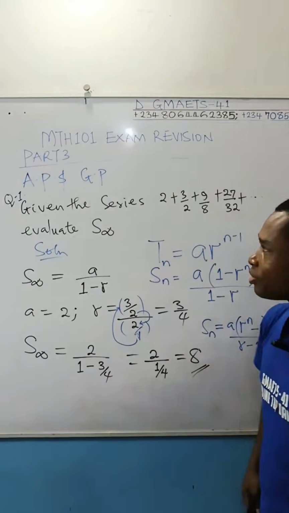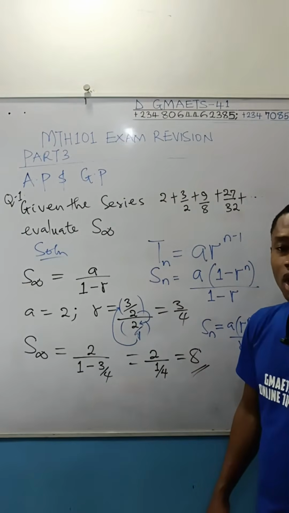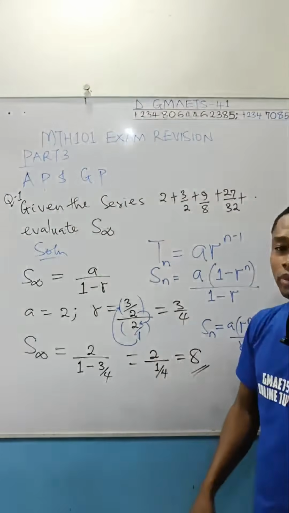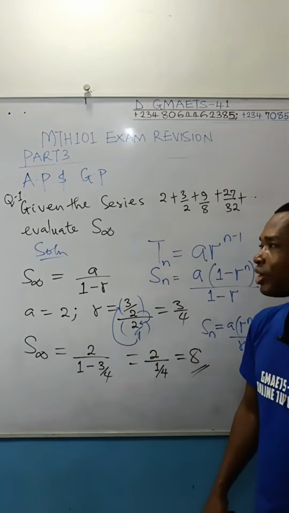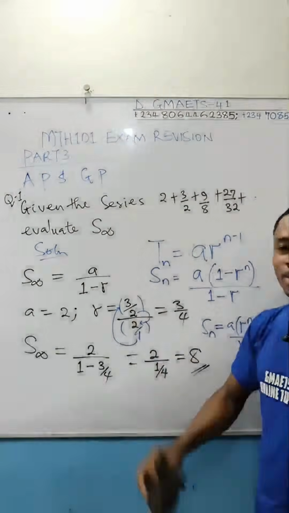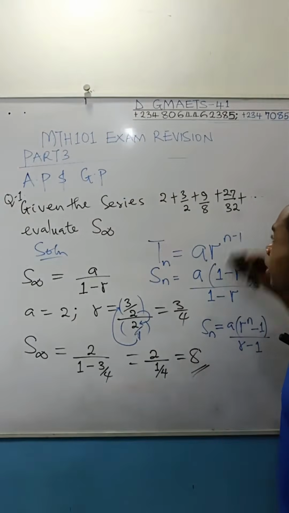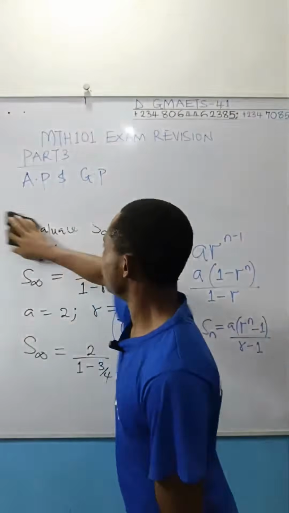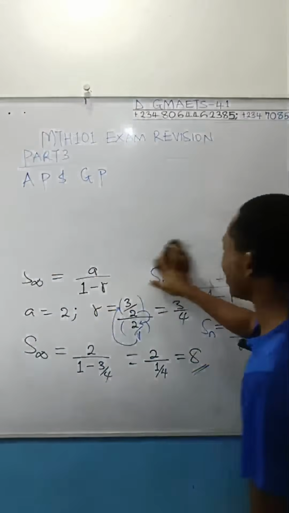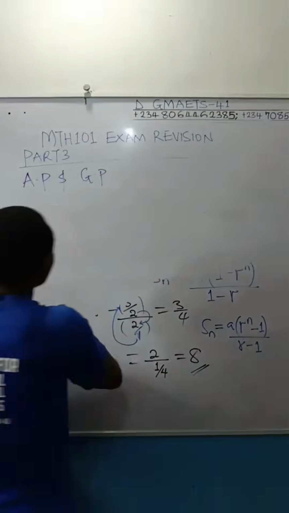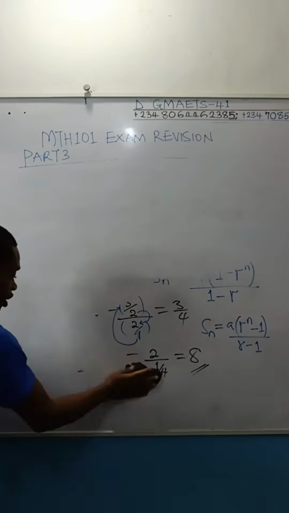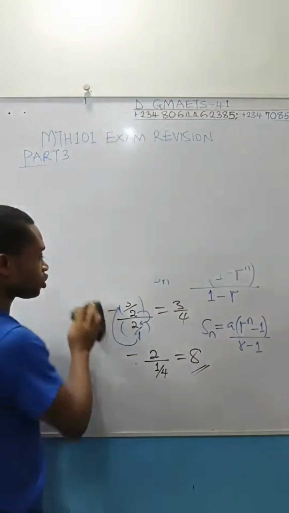Let us look at problems on combination. I already covered permutation and binomial expansion, your key exam questions in that part. I think part 2, if I'm not mistaken. So I'm moving on. AP and GP is not a problem. You already learned them from your O-level work. So let us move on to combination, which is the last part I want to touch.